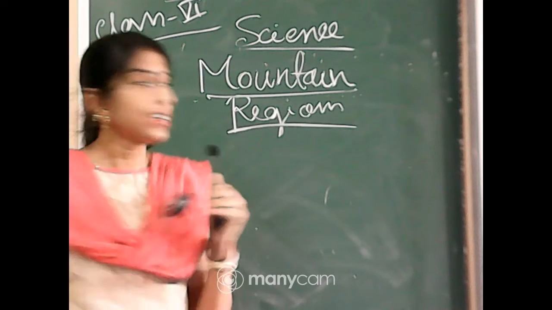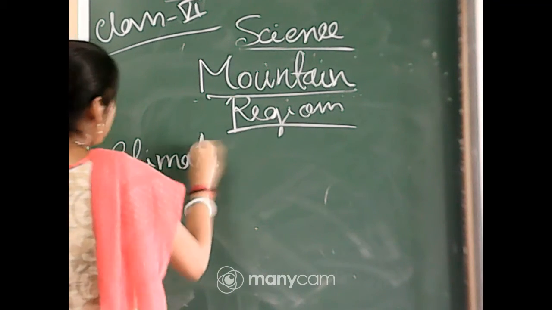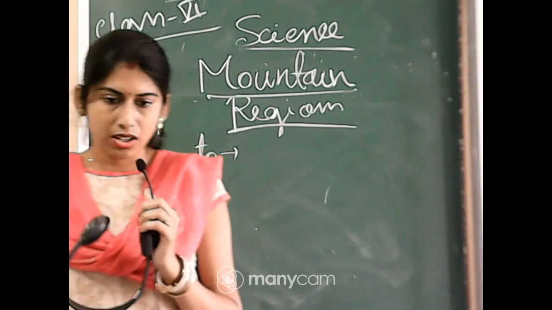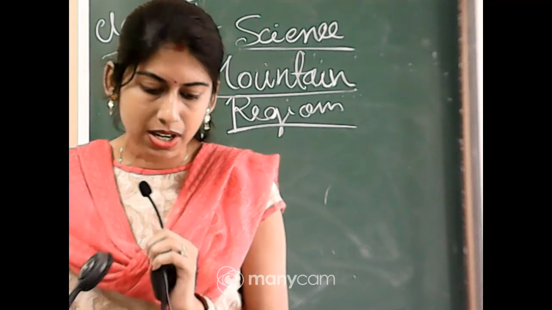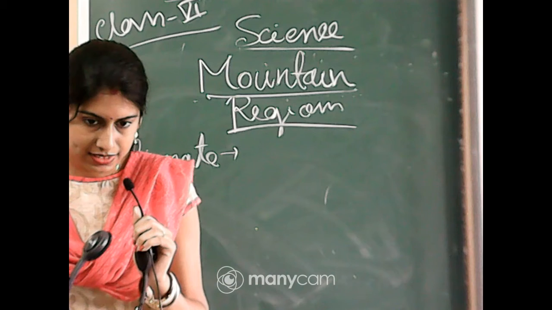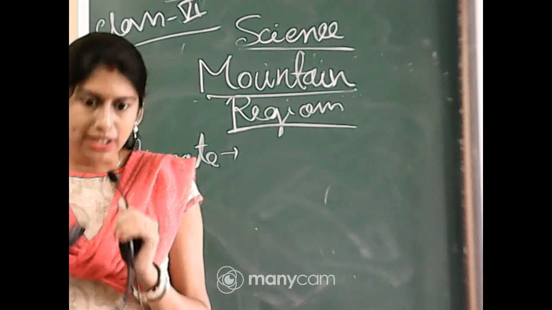Now, if I consider the climate of the mountain region, who will tell me the answer? What will be the climate of the mountain habitat? Any guess? Minus 50 degrees.